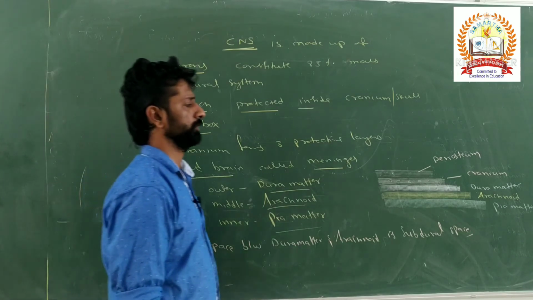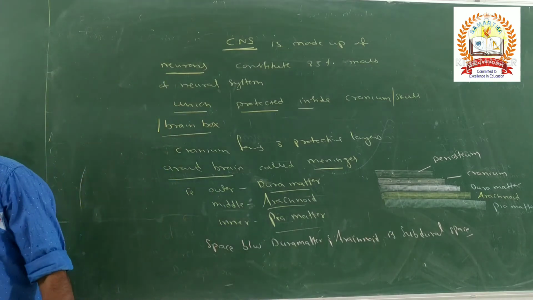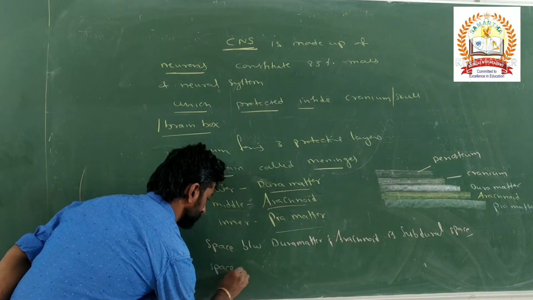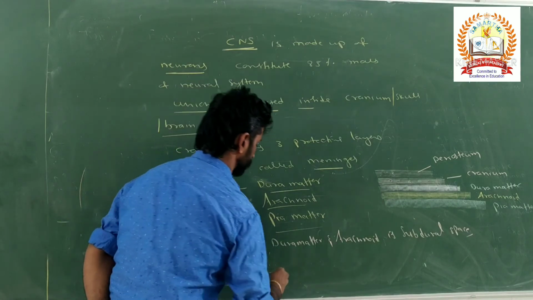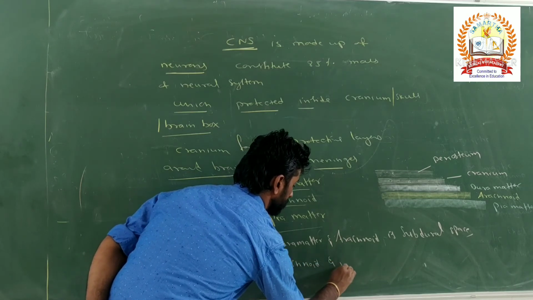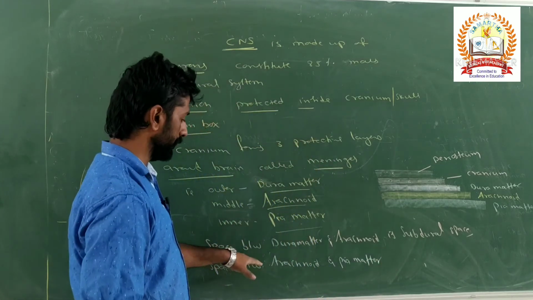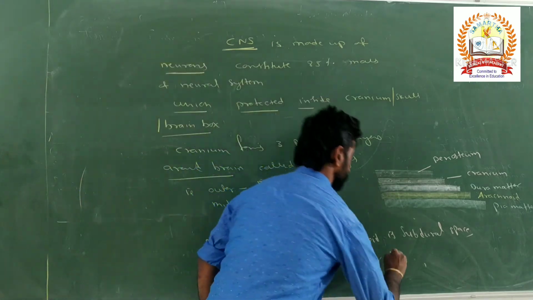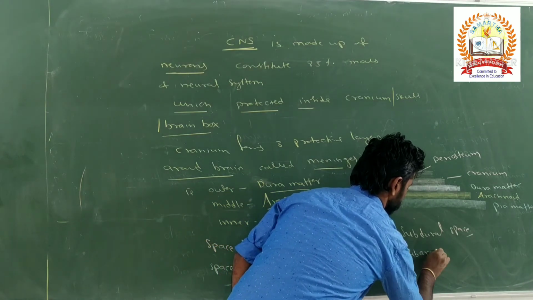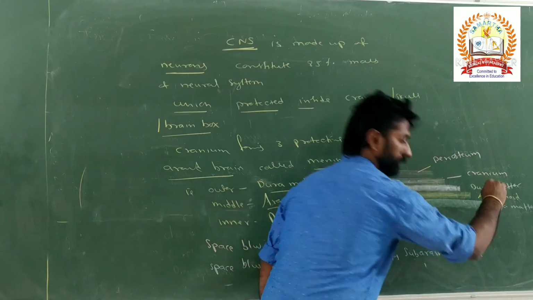Like that, the space between the arachnoid and pia mater is called the subarachnoid space. Similarly, the space between the middle layer and the innermost layer is called the subarachnoid space.